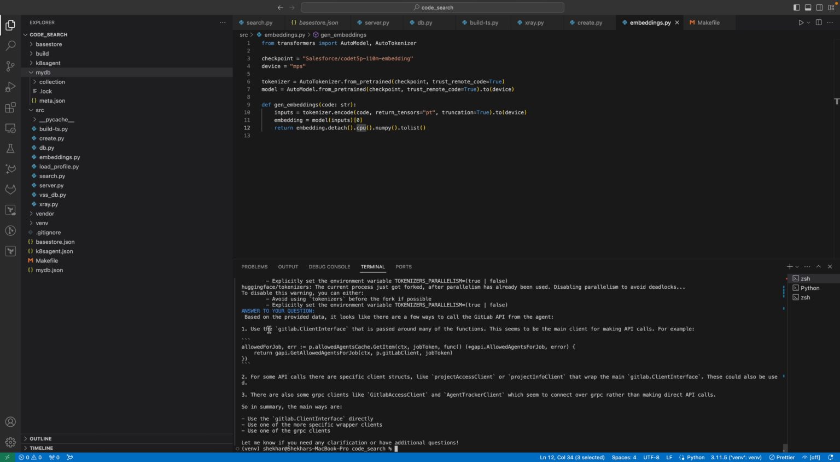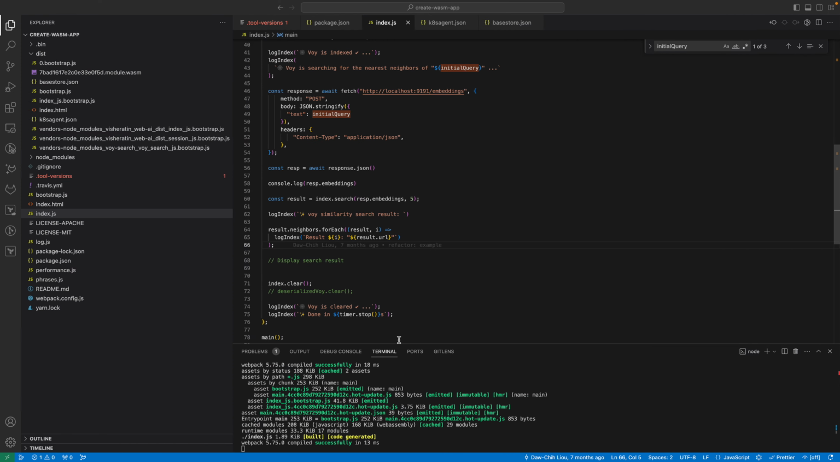And there you see it says, oh, use the GitLab client interface to do this. Here's an example of where it's used. And it also tells you, you can see the project info client and stuff like that. So it gives you some examples here, and it answers the question. So this is an example of using search with retrieval augmented generation.